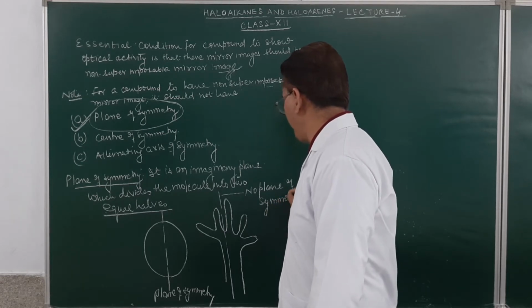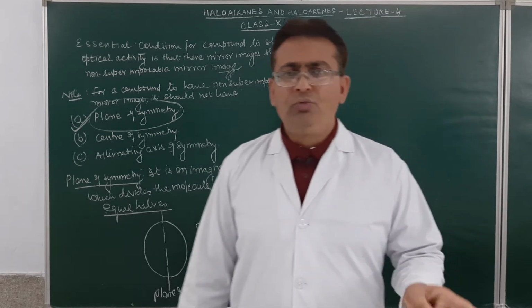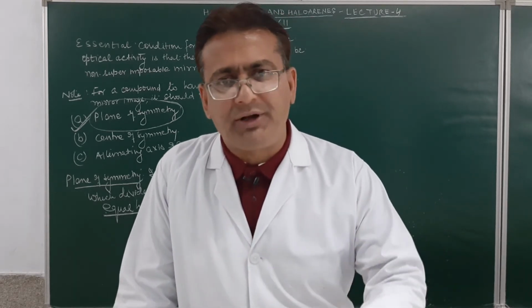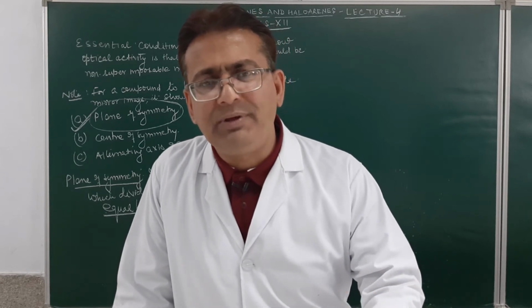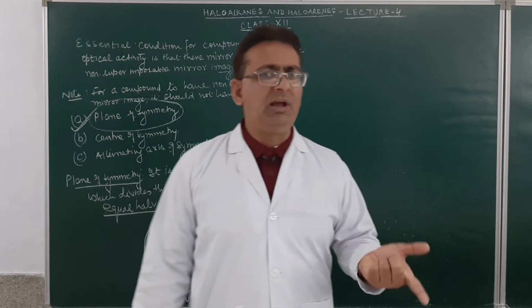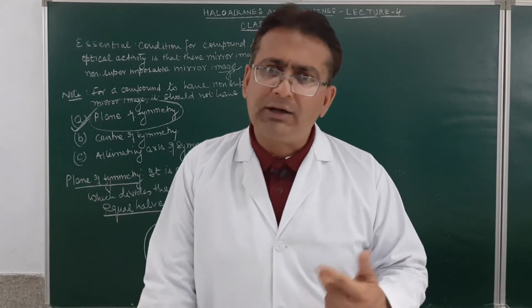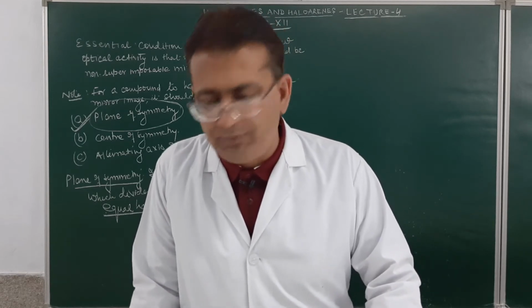Am I clear, student? Now, the organic compound which does not have any plane of symmetry, its mirror image will always be non-superimposable. And when its mirror image is non-superimposable, that compound will be optically active. That means it will be showing optical isomerism.